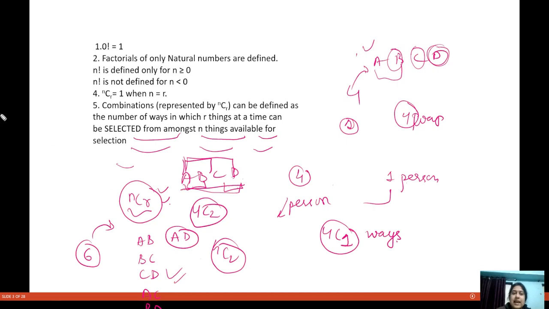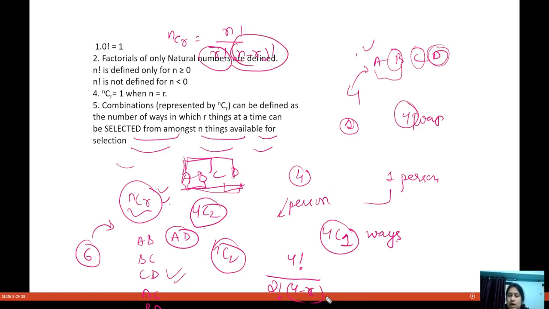Now let us see: nCr is equal to factorial n divided by factorial r and factorial n minus r. So what will come? I have factorial 4, then factorial 2 for r, and for n minus r, 4 minus 2. So I have factorial 4 divided by factorial 2 divided by factorial 2. Factorial 4 is 4 into 3 into 2 into 1, and factorial 2 is 2 into 1. So this 4 gets cancelled, and you get 6. That is what we find out here.